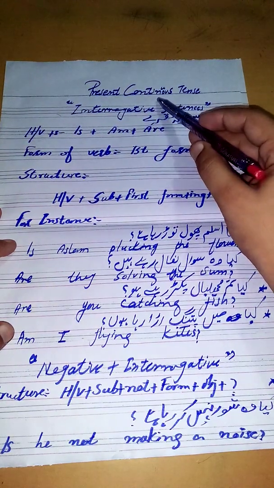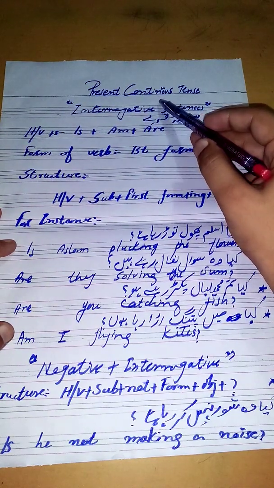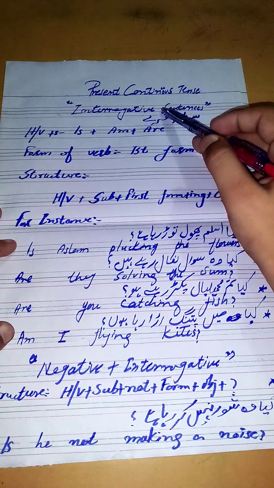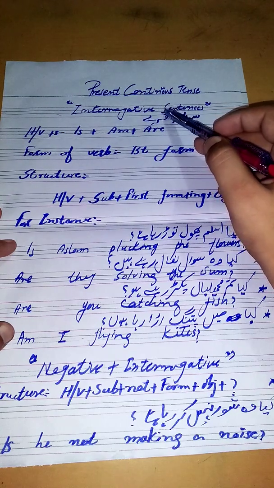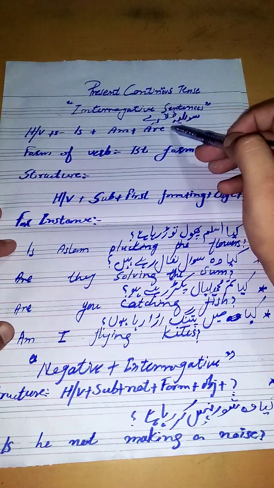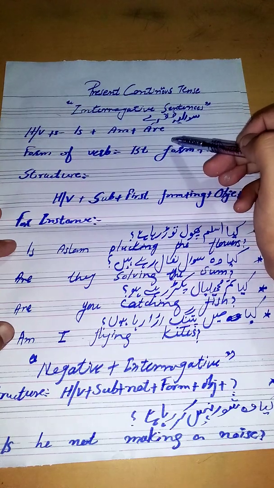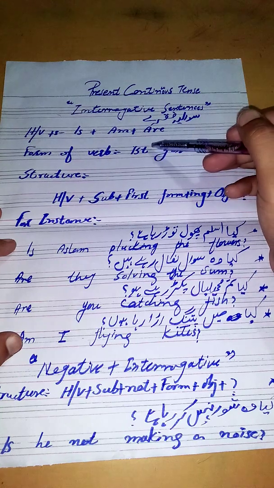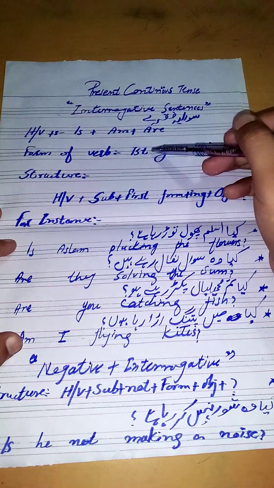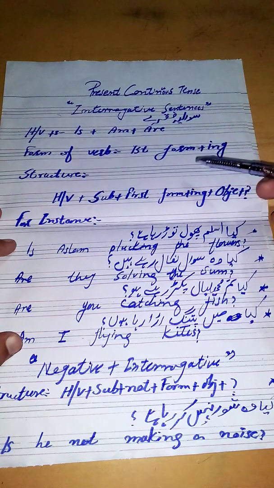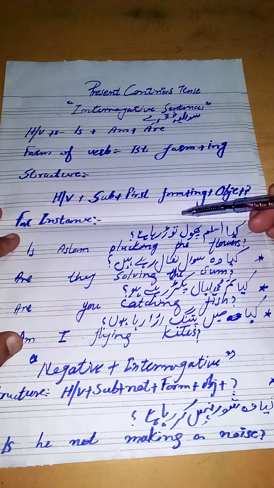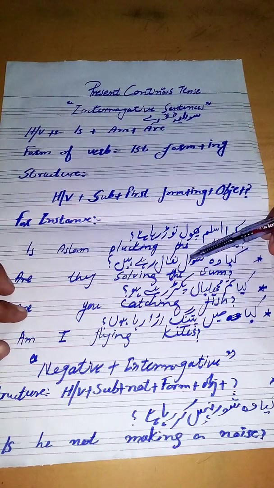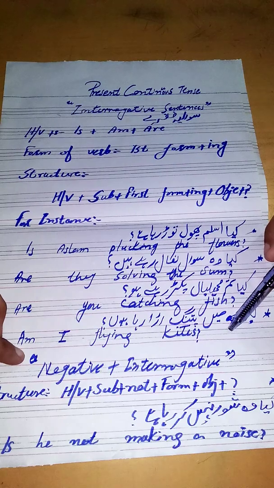As you know, in the previous video we studied simple sentences and negative sentences. Clear? And today we will do interrogative sentences and negative plus interrogative sentences. First of all, I will tell you how many helping verbs there are in present continuous tense, and which form we use, the tense structure, then we will do examples, and then I will tell you negative plus interrogative sentences today.